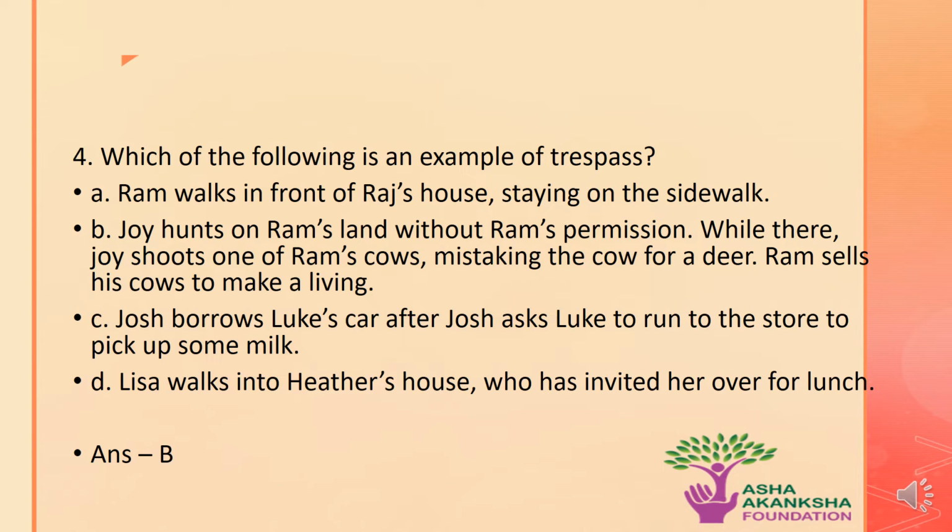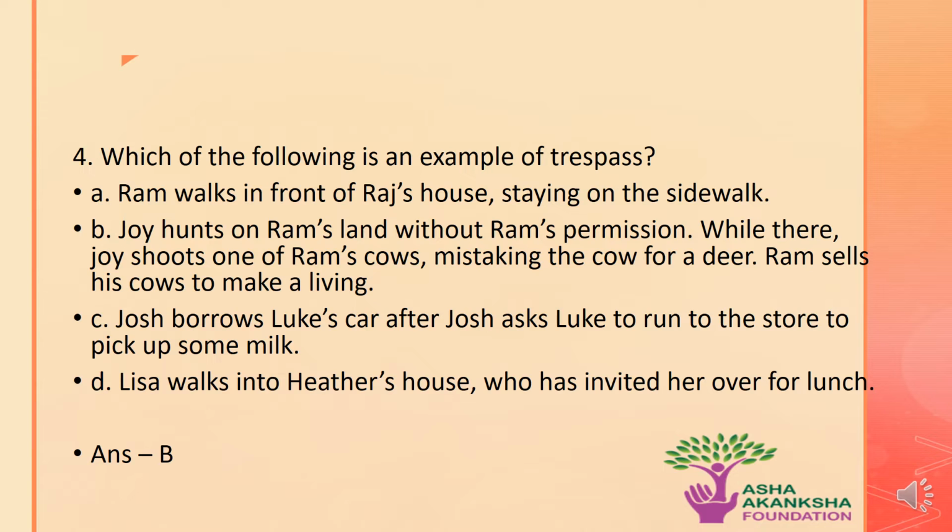The next question is, which of the following is an example of trespass? The options are A. Ram walks in front of Raj's house, staying on a sidewalk. B. Joy hunts on Ram's land without Ram's permission. While there, Joy shoots one of Ram's cows, taking a cow to be a deer. Ram sells his cows to make a living. C. Josh borrows Luke's car after Josh asks Luke to run to the store to pick up some milk. Or D. Lisa walks into Heather's house, who has invited her for lunch.